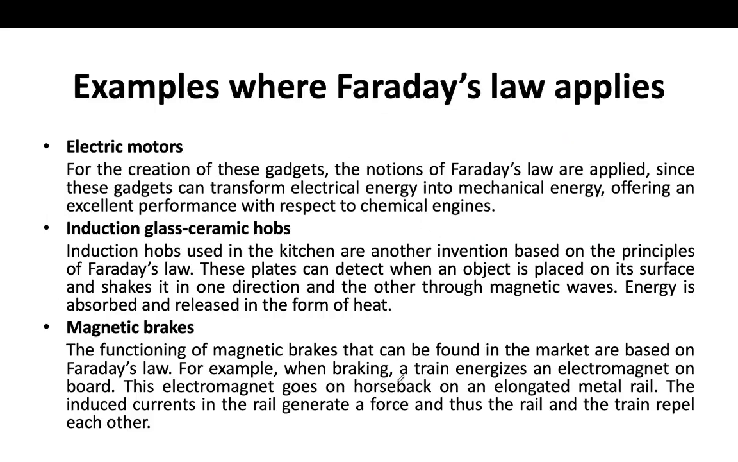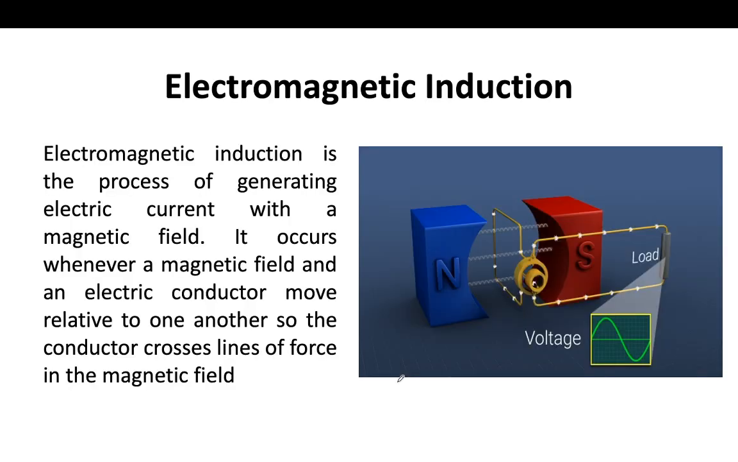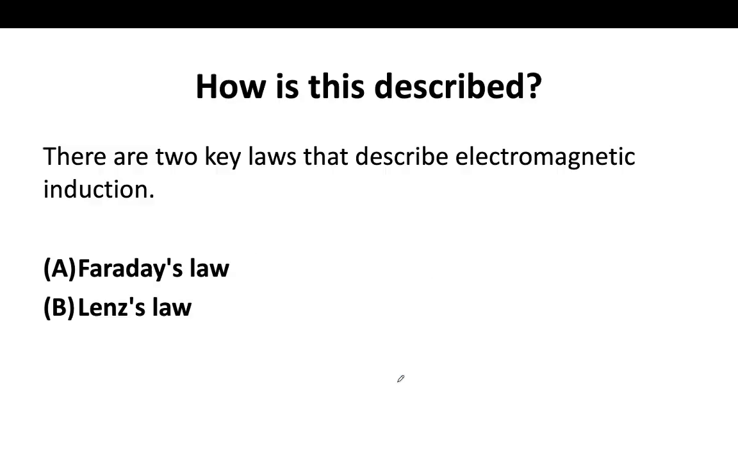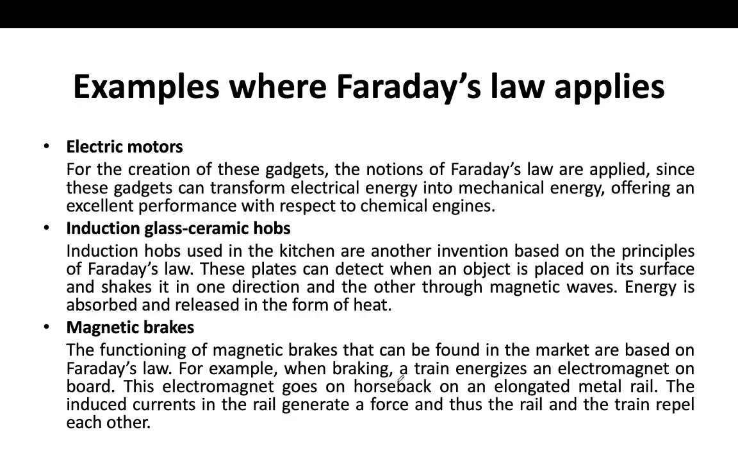So in today's lecture we studied electromagnetic induction. What was that? Electromagnetic induction is the process of generating electric current with the help of a magnetic field. It is described by Faraday's law and by Lenz's law. What was Faraday's law? Faraday's law is about the change of magnetic flux through a circuit. And what were its examples? Faraday's law is used in electric motors, generators, and magnetic brakes.